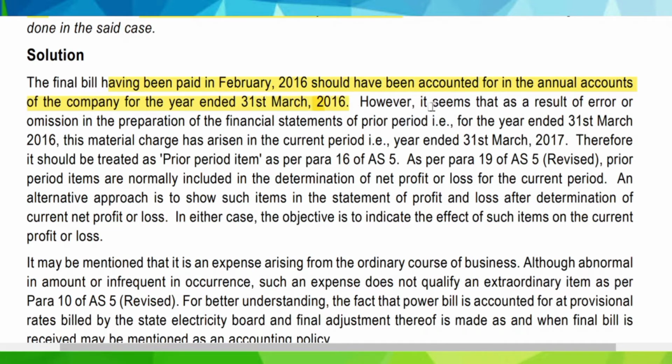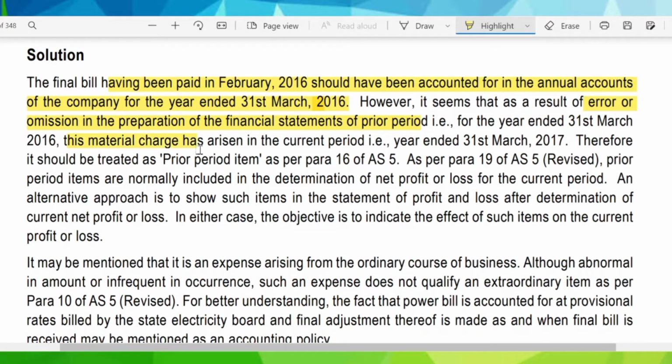However, it seems that as a result of error or omission in the preparation of the financial statements of the prior period for the year ended 31st March 2016, this material charge has arisen in the current period, that is 31st March 2017. Therefore, it should be treated as a prior period item as per para 16 of AS 5. Also, as per para 19 of AS 5, prior period items are normally included in the determination of net profit or loss for the current period. An alternative approach is to show such item in the statement of P&L after determination of current net profit or loss. In either case, the objective is to indicate the effect of such item on the current year profit or loss.